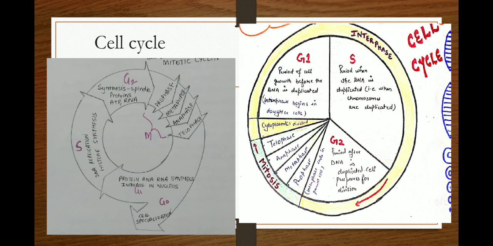So the cell cycle is basically divided into two main parts, I phase and M phase. I phase is further divided into three parts, G1 phase, S phase and G2 phase. What is I phase? I phase is the longest phase, a resting phase, but it is the most active phase of the cell cycle.